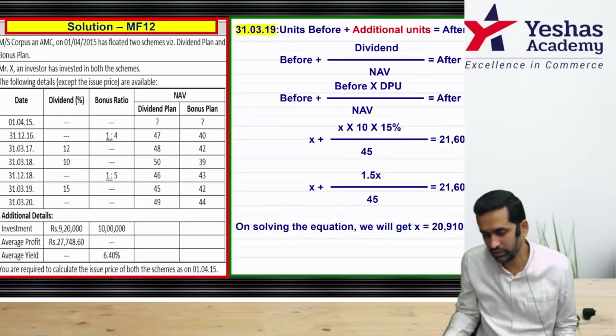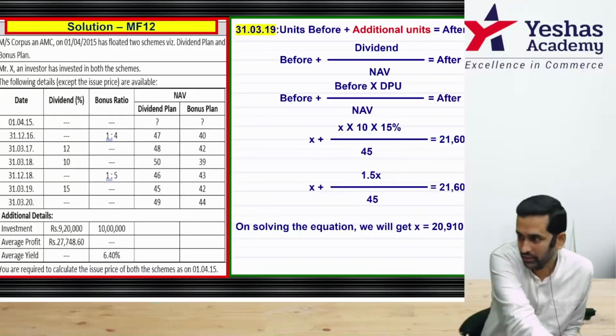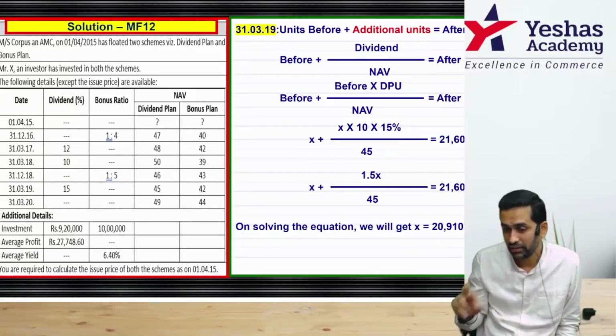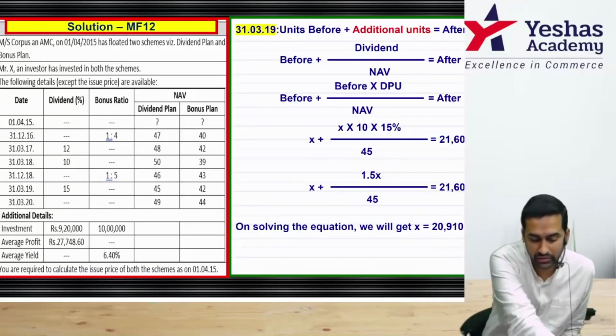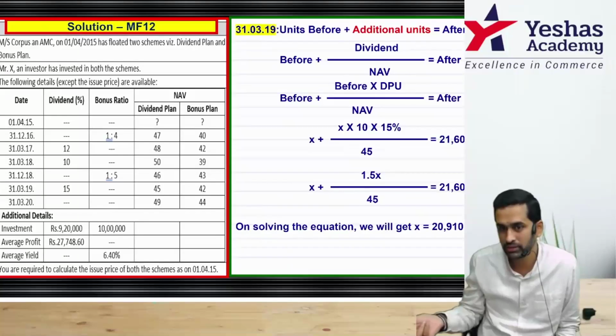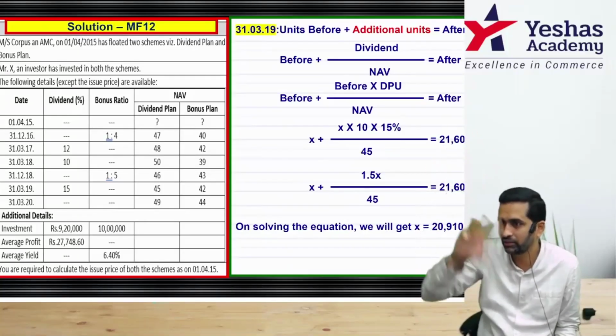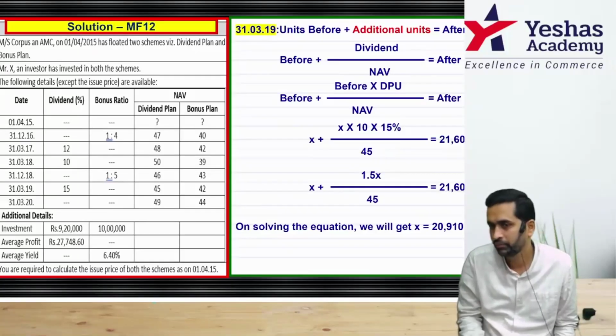Tell me what is 20910? Number of units he was holding before this dividend. Correct? That means this is not the end. This number came after the second dividend and that number came after the first dividend. That means I have to repeat this two more times. From there only I can go back to the oldest number, the first investment that he made. Did you understand first? Then copy.